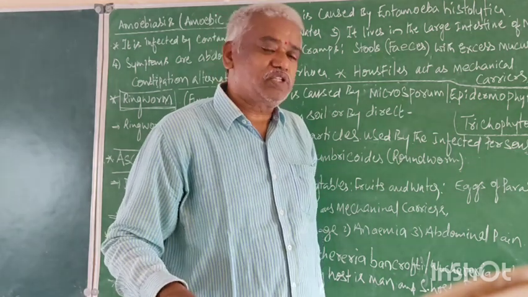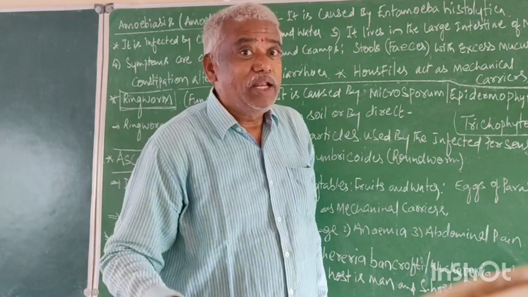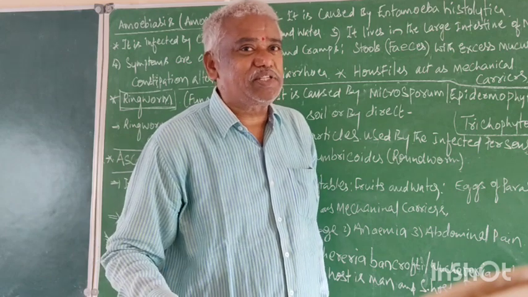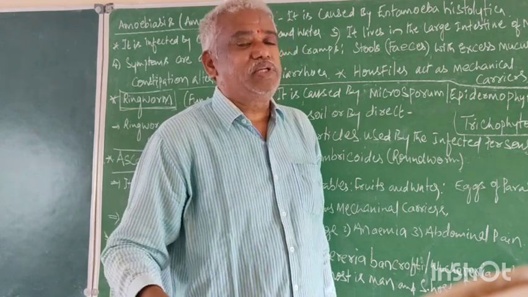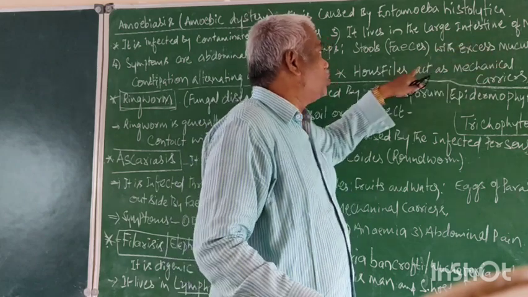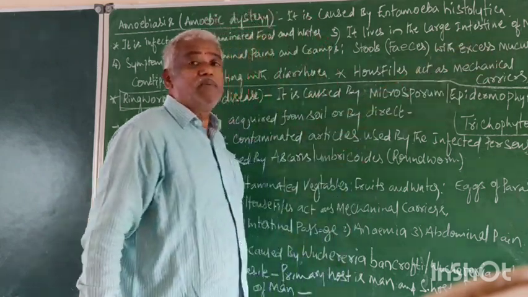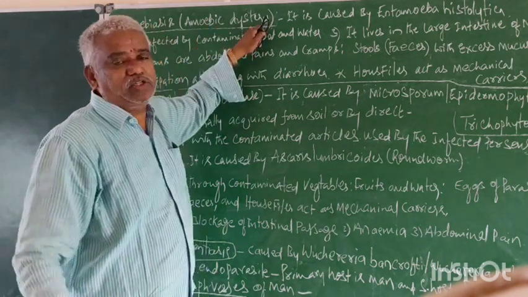Housefly eats feces, lives on feces, lays the eggs on the feces. So this is the relation between housefly and feces. Right, now this is who is the mechanical carrier, housefly. Now this is about the amoebiasis or amoebic dysentery.